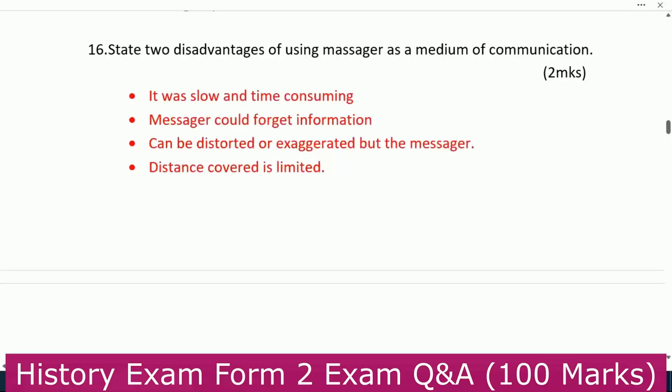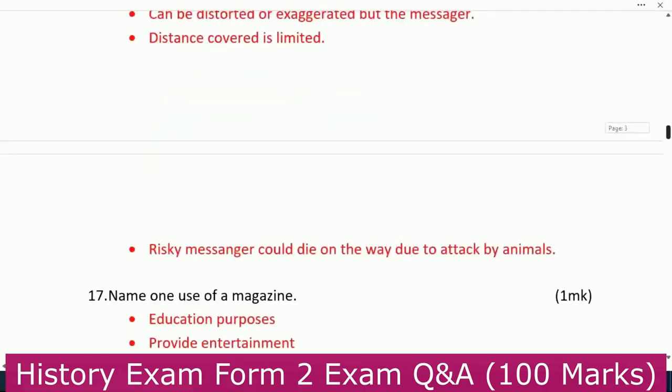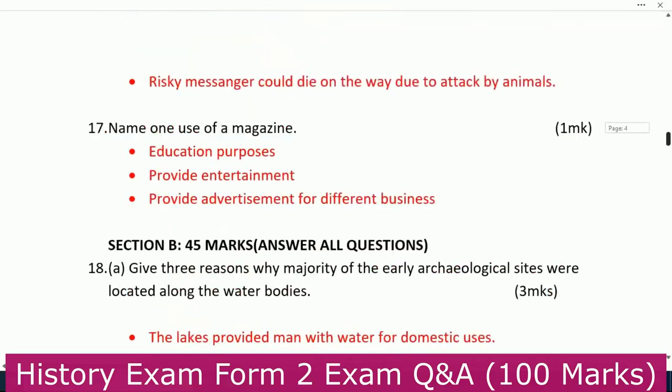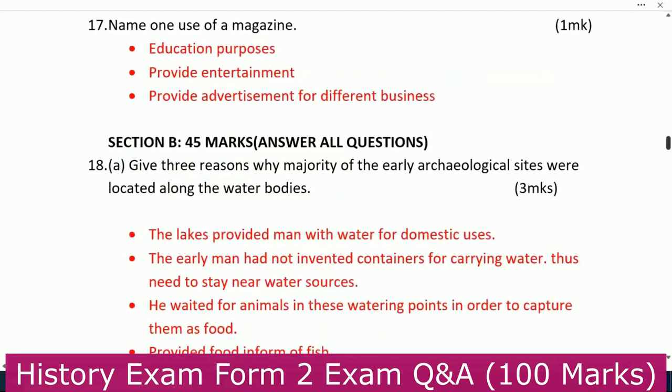Number 16. You are told to state two disadvantages of using a messenger as a medium of communication. What were some of the disadvantages? One, it was very slow and time consuming. Number 2, the messenger could forget information. Number 3, information could be distorted or exaggerated by the messenger. Number 4, distance covered is limited. A messenger cannot travel so long. Then the last one, risky. A messenger could die on the way due to attack by animals.